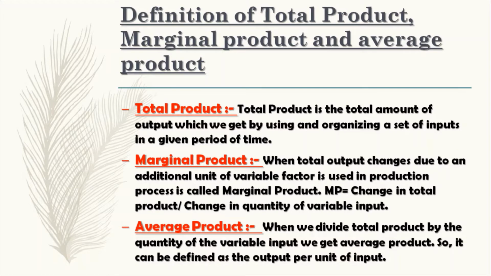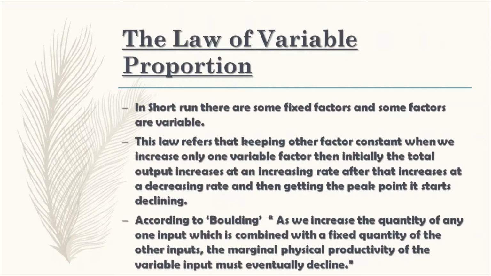Now we will see the definition of total product, marginal product and average product. Total product is the total amount of output which we get by using and organizing a set of inputs in a given period of time. Marginal product is the change in total output due to an additional unit of variable factor used in the production process, and we can represent it as MP equals change in total product upon change in quantity of variable input. Average product: when we divide total product by the quantity of the variable input, we get average product. So it can be defined as the output per unit of input.